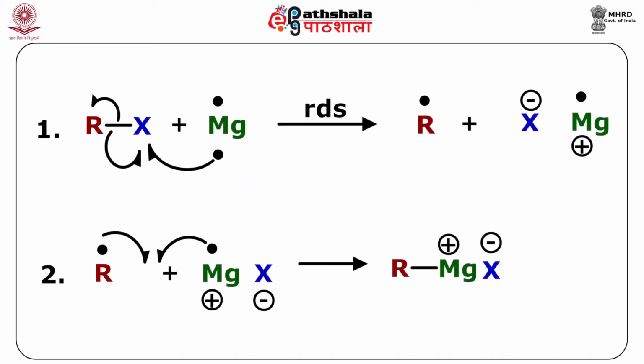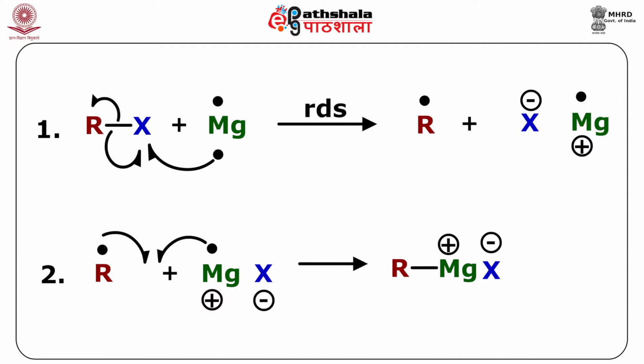The mechanism of formation of Grignard reagent, as shown here, involves a radical mechanism, that is there are radical intermediates. There is one major difference that should be noted: the Grignard formation does not involve a radical chain mechanism, unlike the other radical mechanisms which are chain.